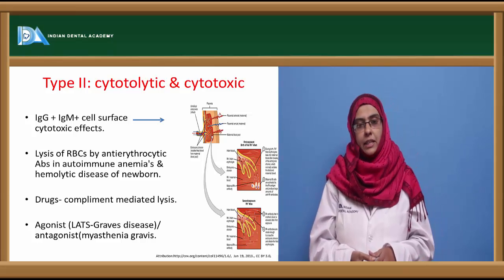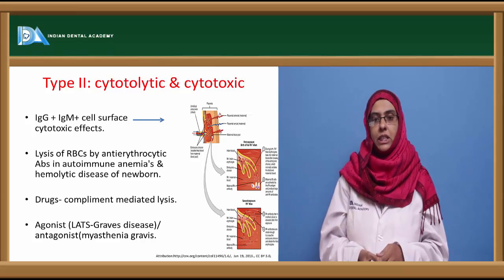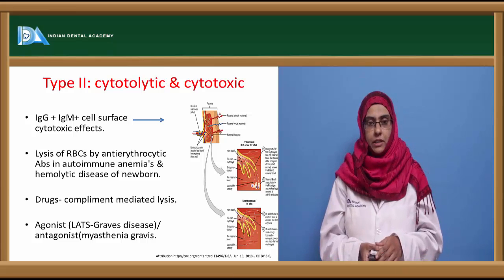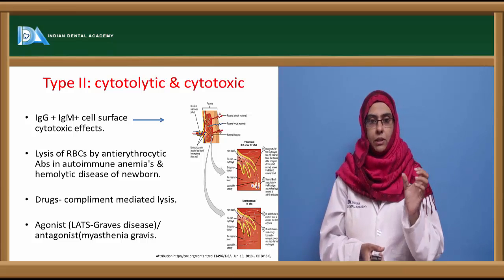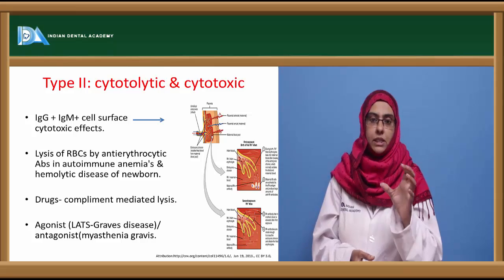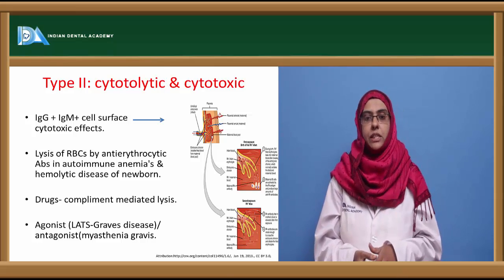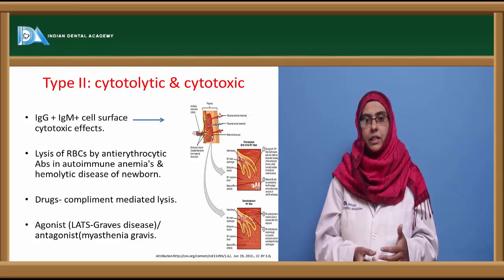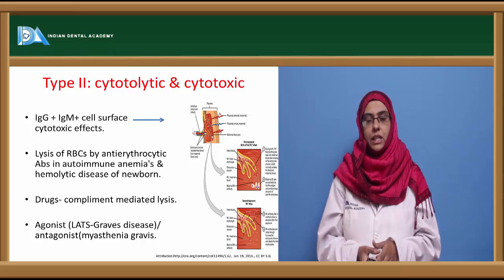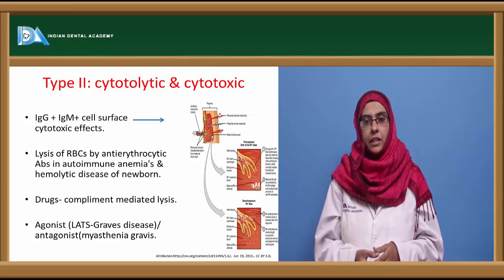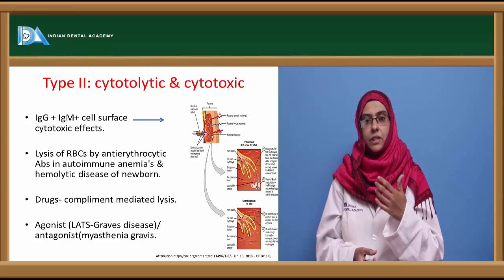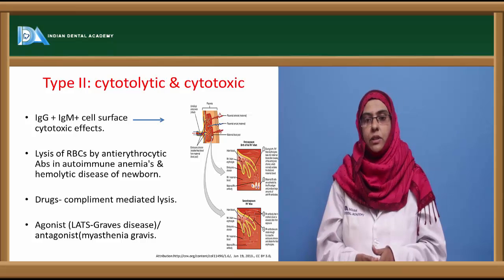So sometimes these antibodies can also act as agonists and antagonists. As already discussed, the antibodies go and bind to certain receptors on the cells, enhancing the production of the hormones. Mostly the thyroid cells are usually affected, or the target organs of these agonist antibodies. They go and bind and they cause excessive secretion of the thyroid hormone, leading to Graves' disease.